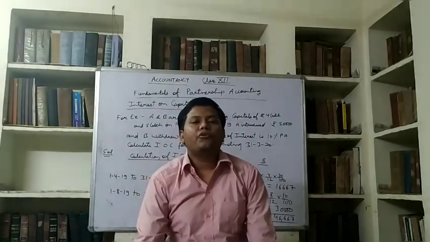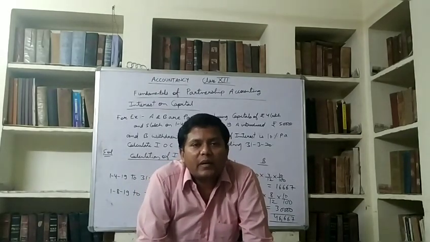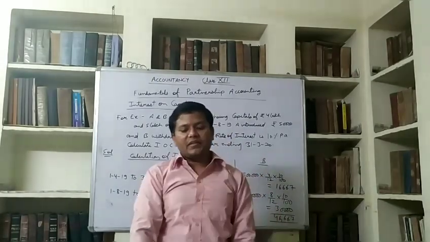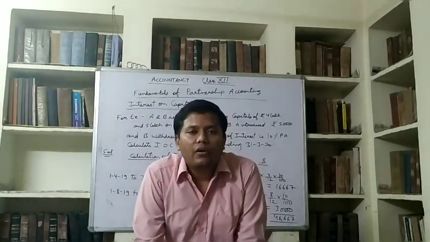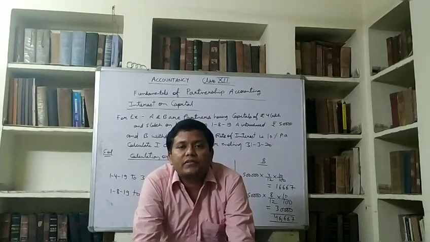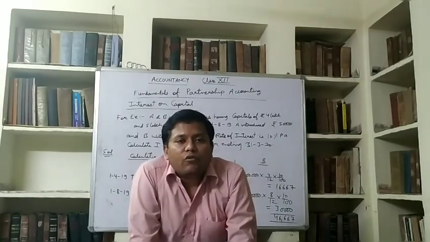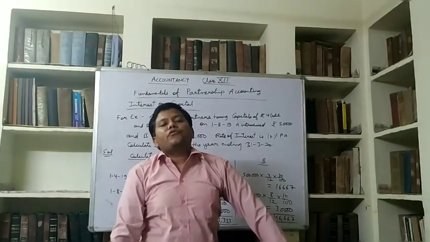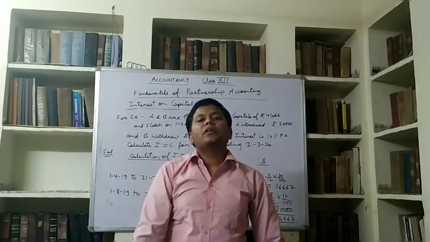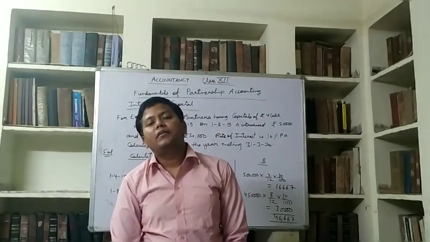Now we are going to discuss how to calculate interest on capital. Interest on capital is provided to partners at the percentage given in the partnership deed, or we will get it in the question at what percentage interest is to be provided to partners. So for calculating interest on capital, the simple interest formula will be used, that is principal into time into rate. But capital keeps on changing. Some partners introduce additional capital in the middle of the year.